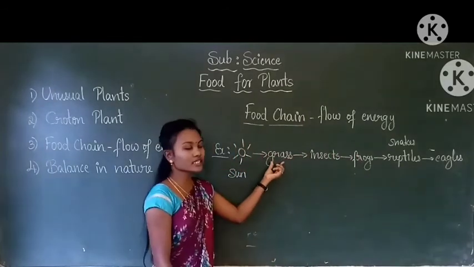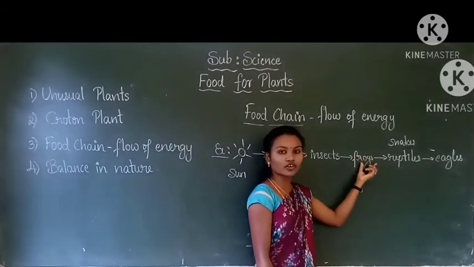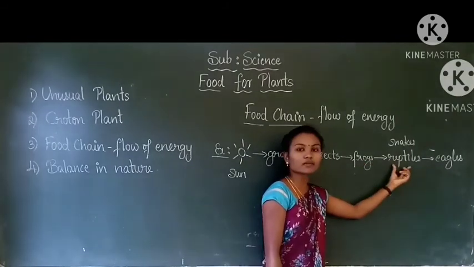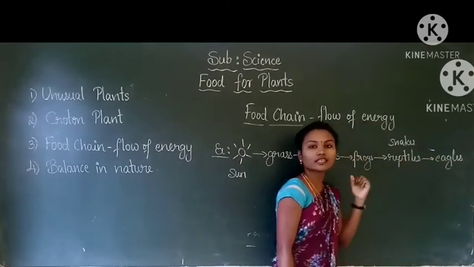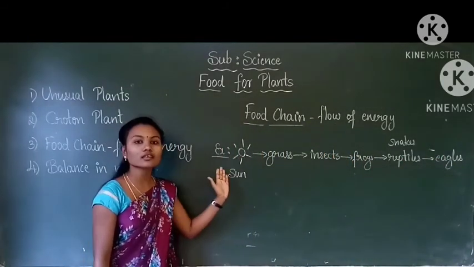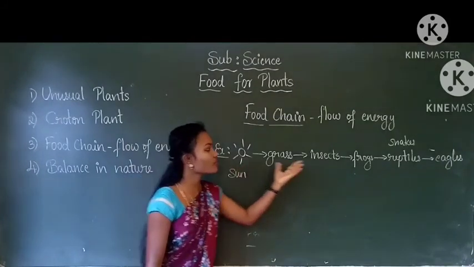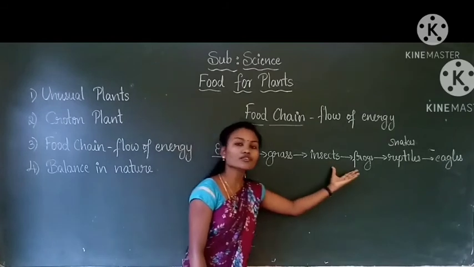So, grass is eaten by insects, insects are eaten by frogs, frogs are eaten by reptiles, and reptiles are eaten by eagles. So, plants and animals are interdependent. It is the flow of energy. It is an example for food chain.